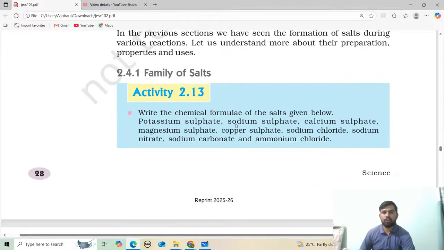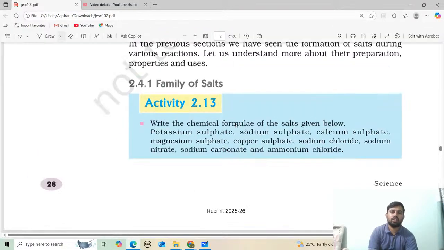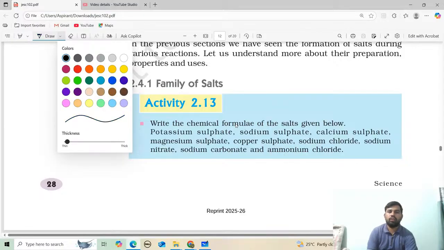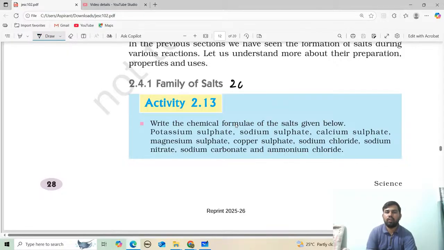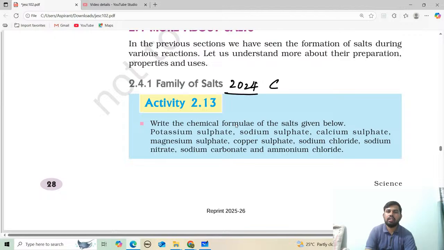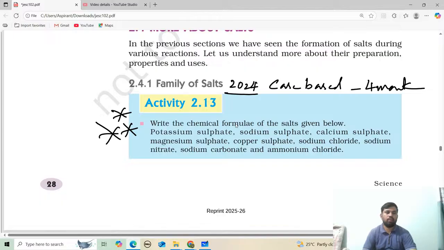Family of salts. Last year, that means 2024, there was a case based question for 4 marks regarding this topic. Very important. This year maybe they will ask in terms of MCQ, 2 marks, or 3 marks.